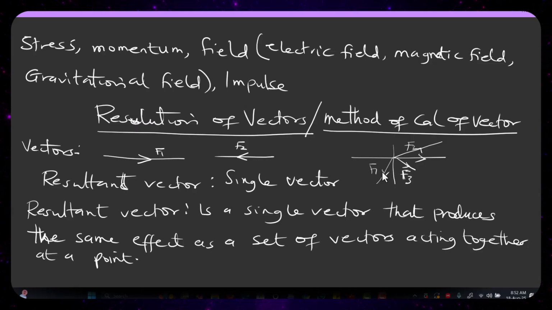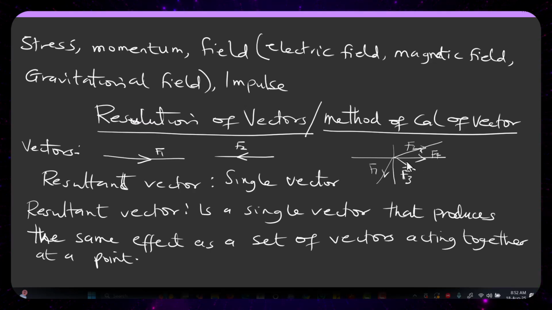Be careful. I have F1, and there is a direction here, so this is a vector. Now I have F2, with an arrow here again. This is another vector. Then I have F3, another arrow, another vector. Here I call this one F4. Why did I call this F4? I have an arrow on this line, which means I have a vector here.